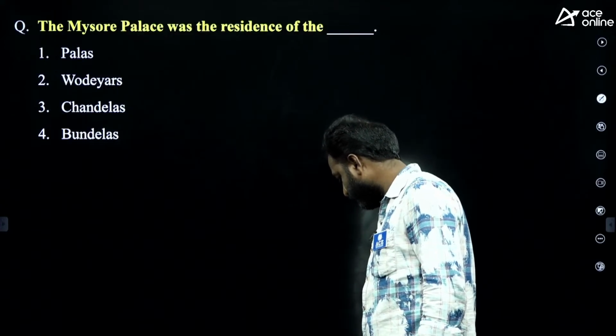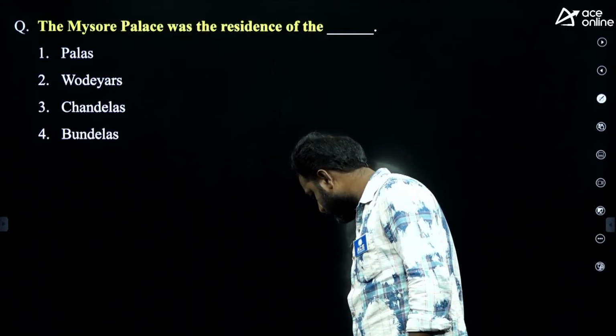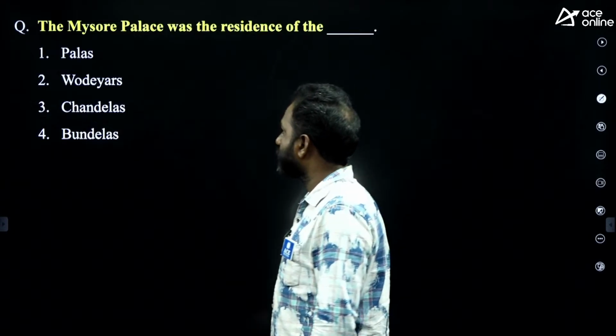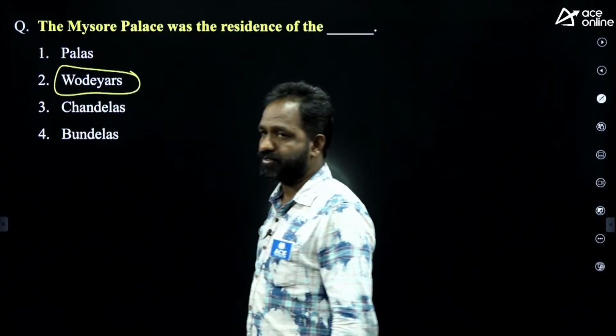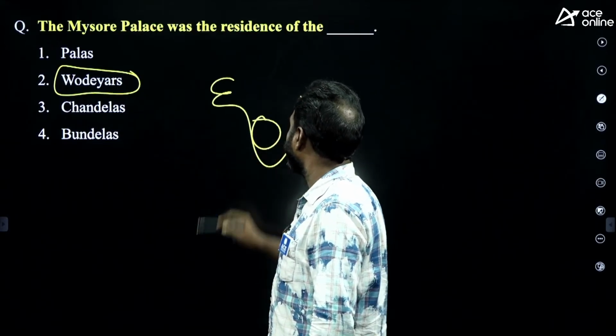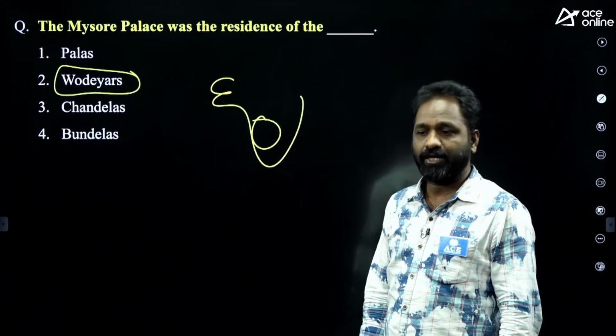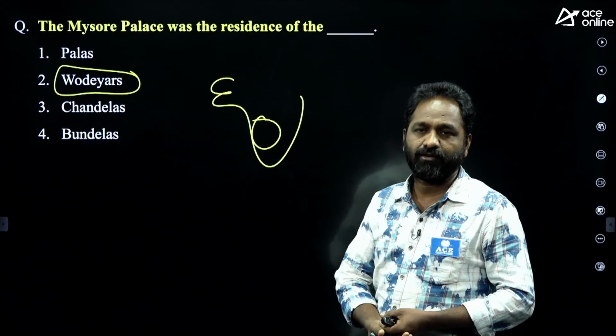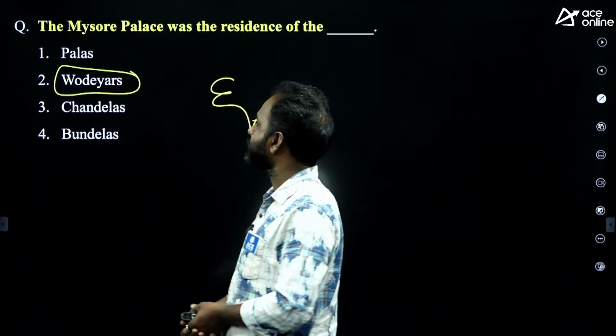Mysore Palace. So Mysore Palace, whom? Wadiyars. Wadiyars are the people who ruled Mysore for many long years. They are called Wadiyars. When you think of Mysore, the Wadiyars are there.